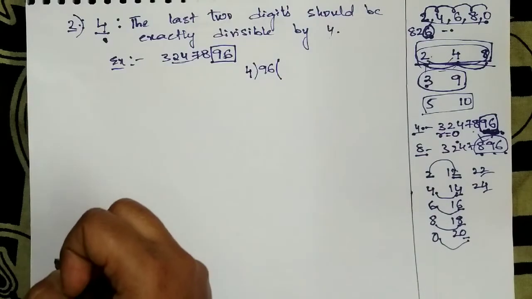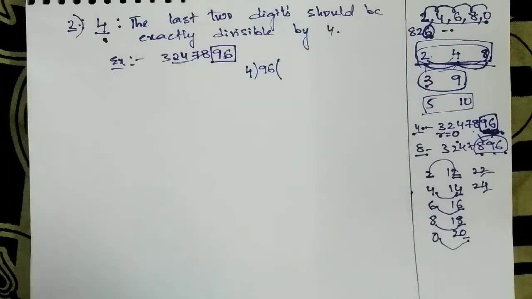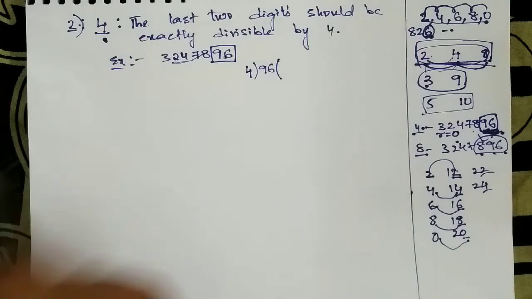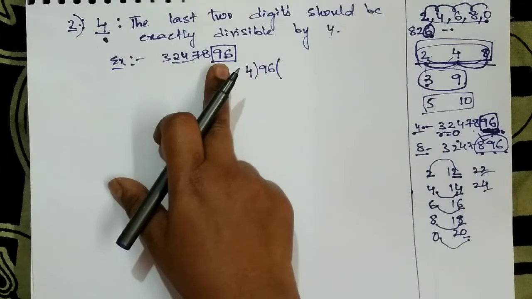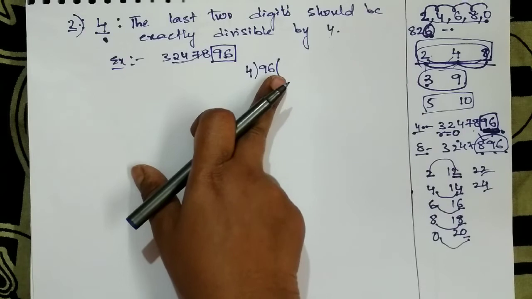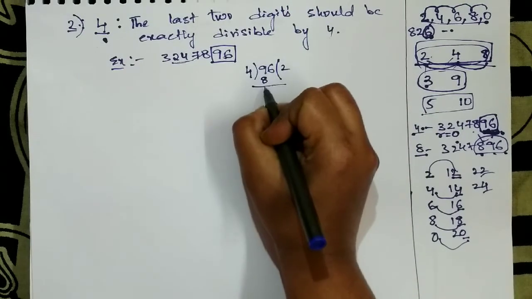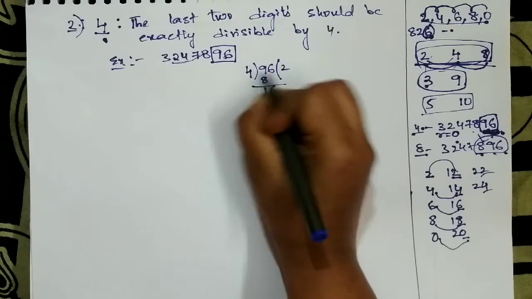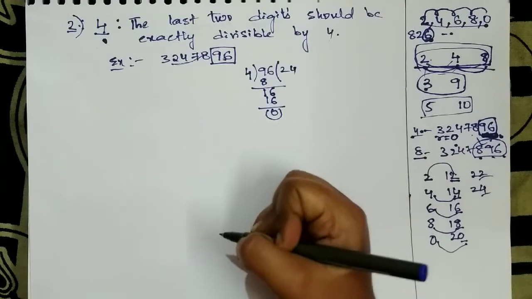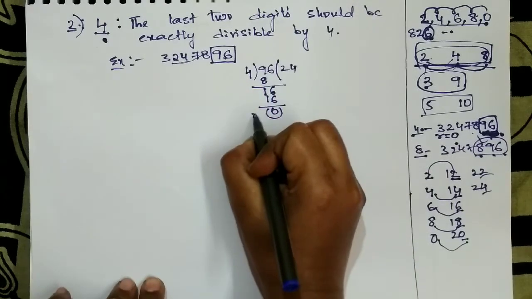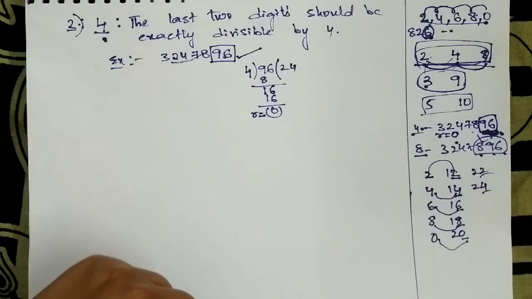If it is not giving remainder 0, then the entire number is not divisible by 4. It is easy, right? Instead of dividing the entire number with 4, it is easy to divide these last 2 digits with 4. So 4 2s 8, the remainder is 1, 6, 4 4s are 16, the remainder is 0. So as it is giving the remainder as 0, this entire number is divisible by 4.